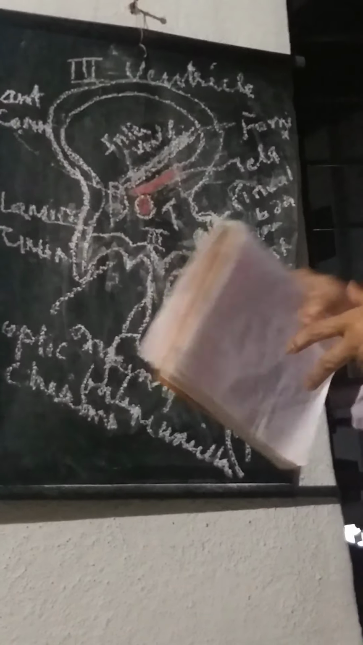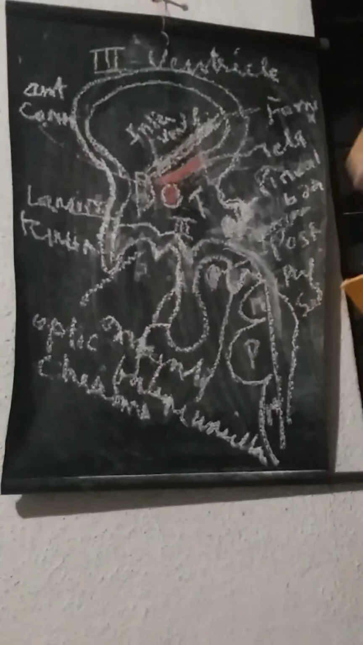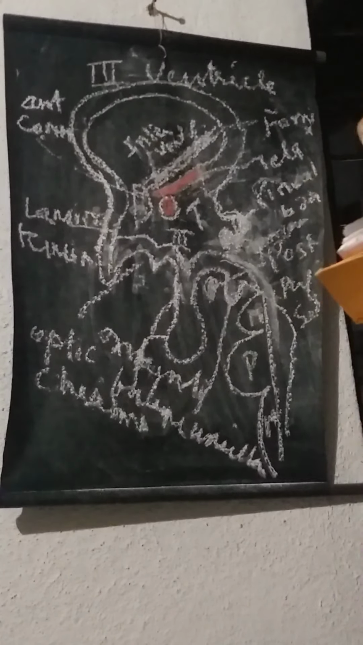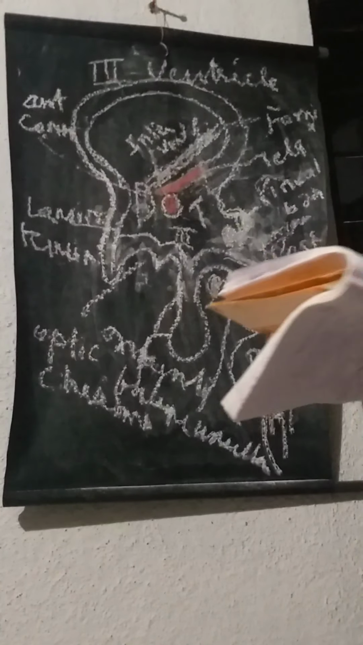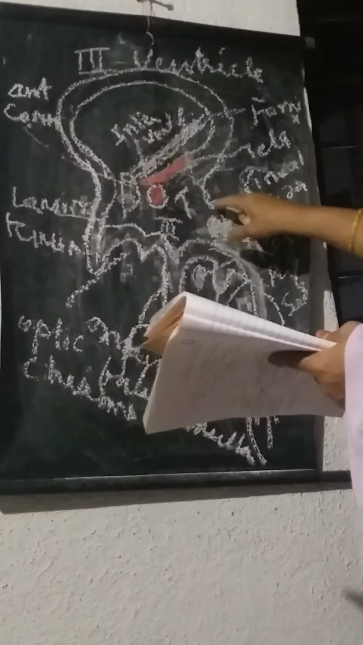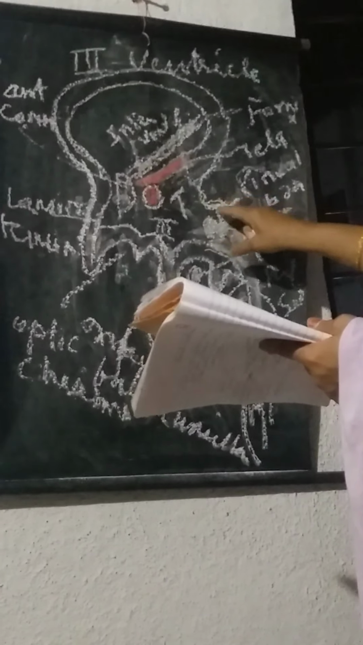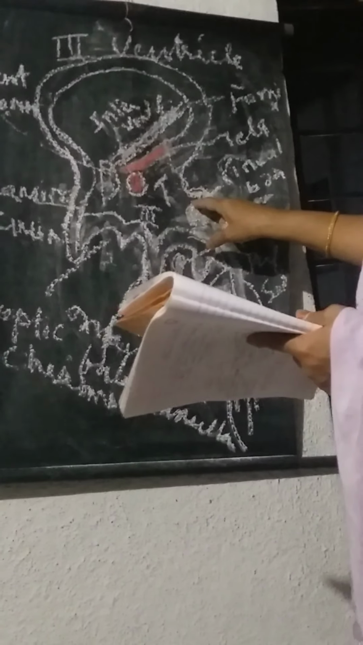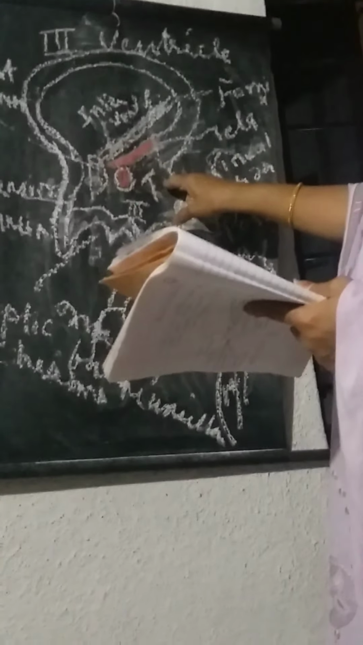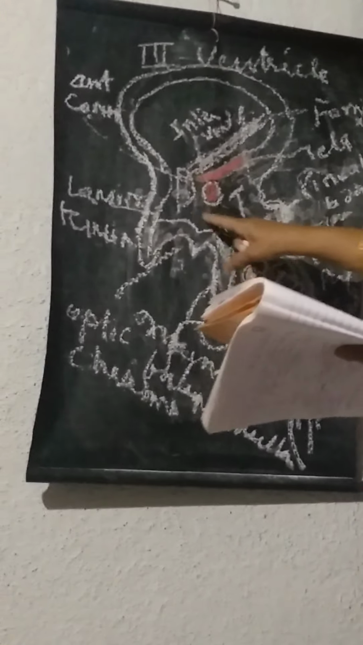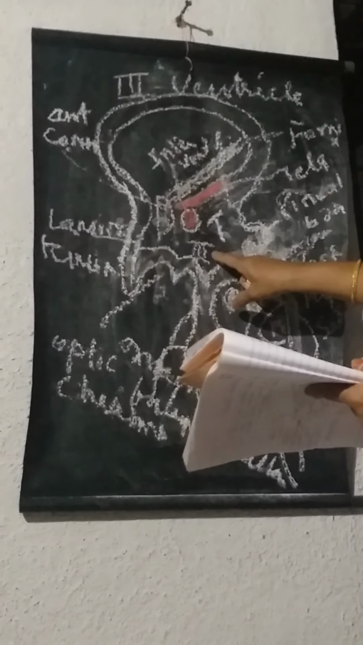Now recesses. What are these recesses? These are nothing but extensions of the cavity of the third ventricle. Here you have the pineal body; near the pineal body you have the pineal recess, and above it the suprapineal recess. So suprapineal recess, pineal recess, optic recess and the infundibular recess.